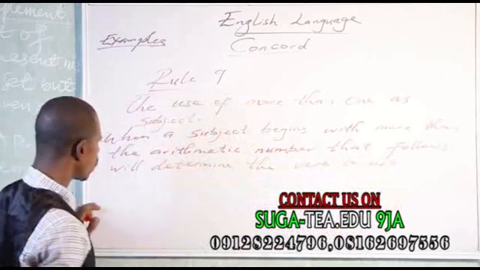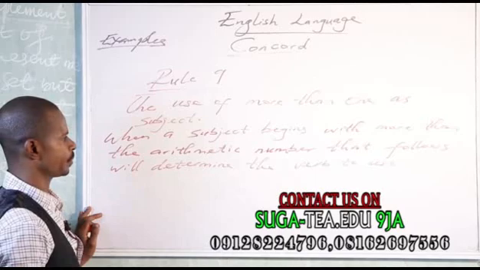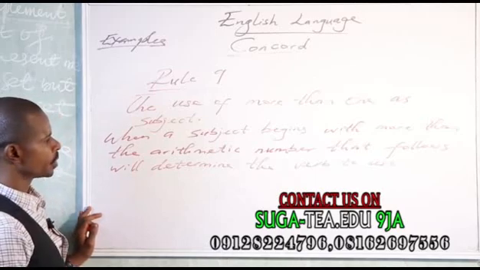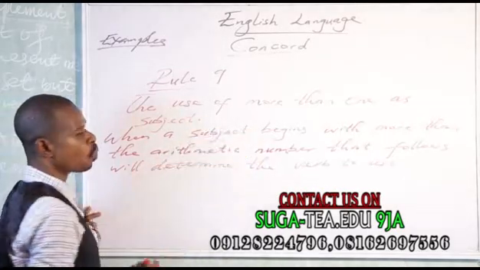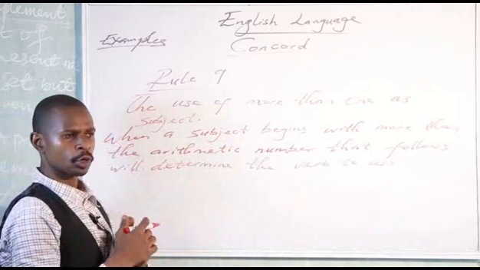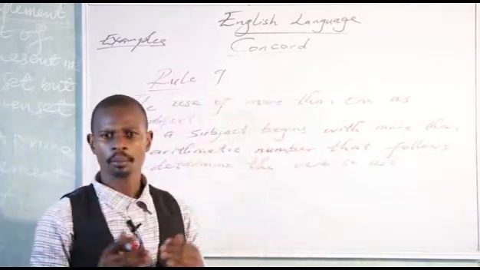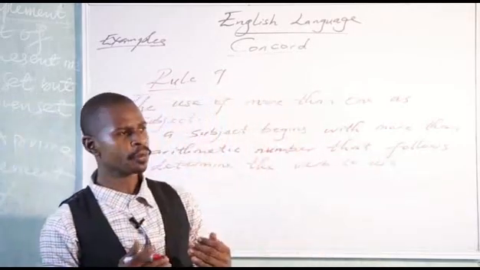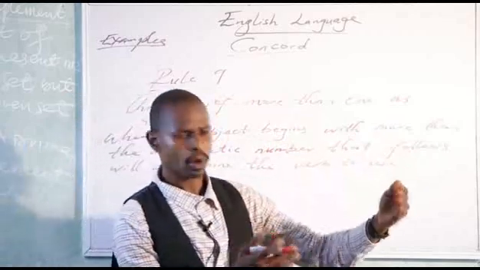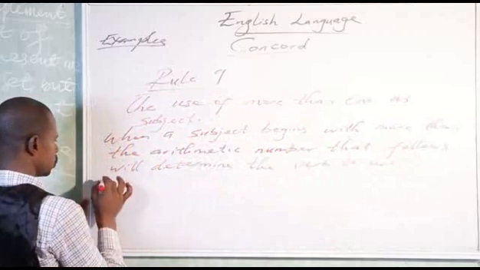Okay. Now, if I'm using more than as subjects, okay, listen to me. If you are using more than one, the verb that you're going to use must be plural. But if you're using more than two, I'm going to cite the example so that I'm able to pass across what I'm trying to say to you.